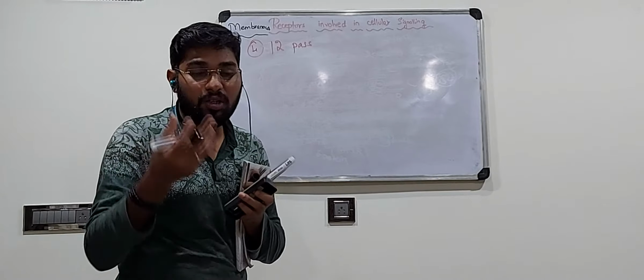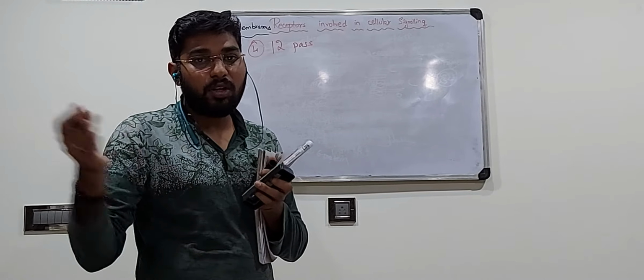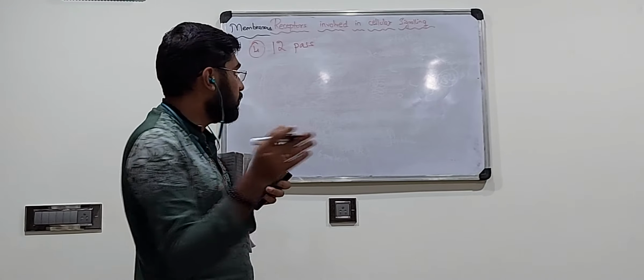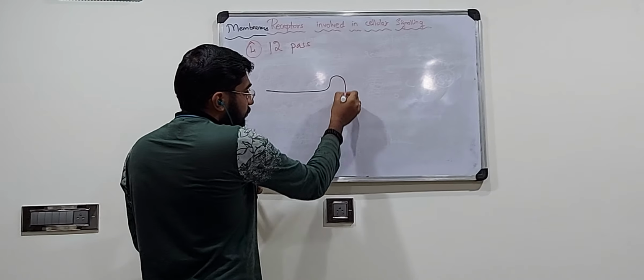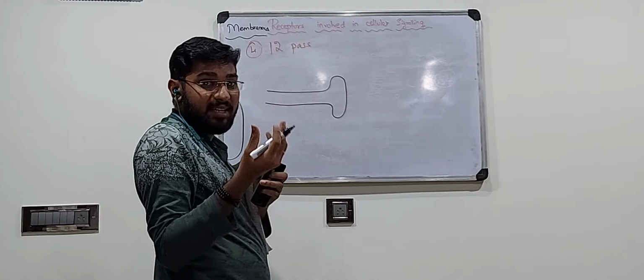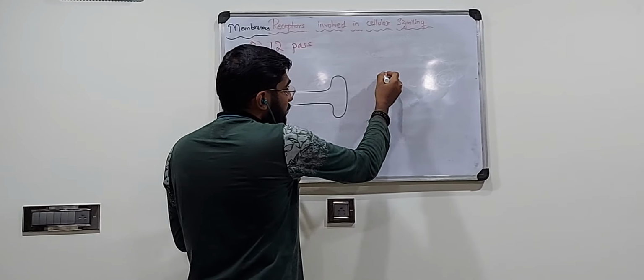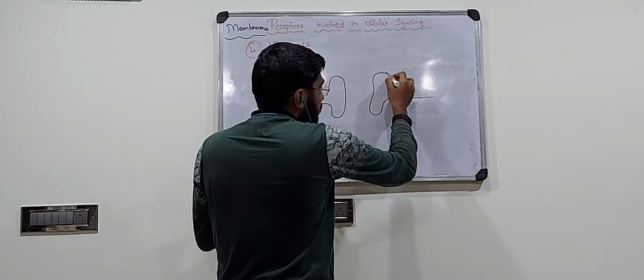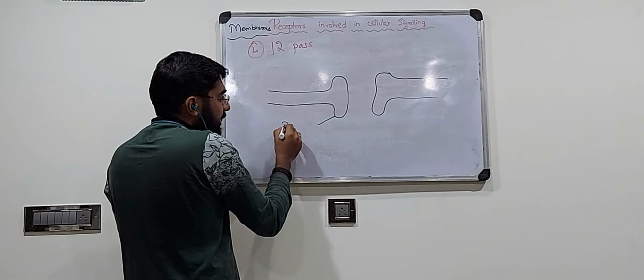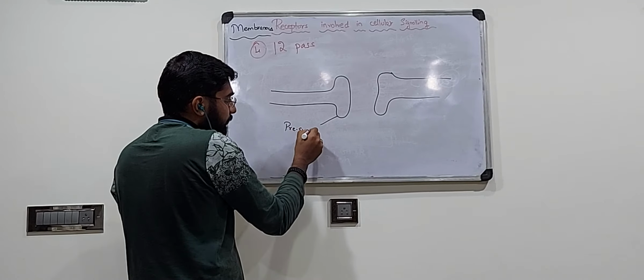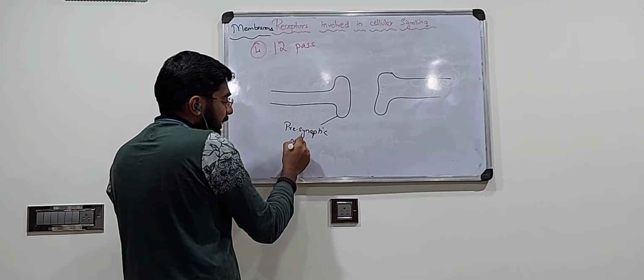So if you see the transfer of an impulse at a synapse, you would have known that if this is the neuron, you have a vesicle, and this is the second neuron. So this is called the presynaptic membrane.